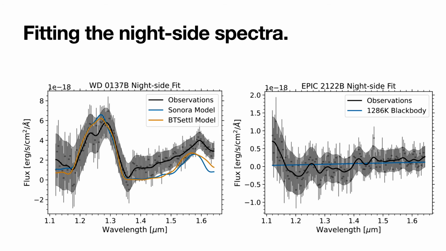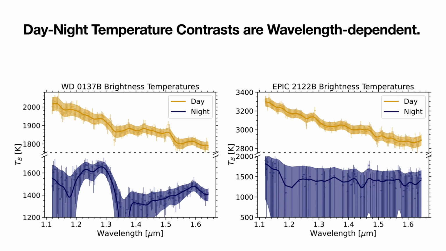On the night side, the spectrum of the cooler brown dwarf WD0137b shows a strong water absorption feature and matches the non-irradiated 1000K brown dwarf model. EPIC 2122b's night side emission is marginally detected and well fit by a 1300K Planck function. The brown dwarf spectra also reveal the remarkable wavelength dependence of the temperature contrast between the day and night sides, arguing for specifying the spectral band in cross comparison of the day-night contrast between different irradiated atmospheres.